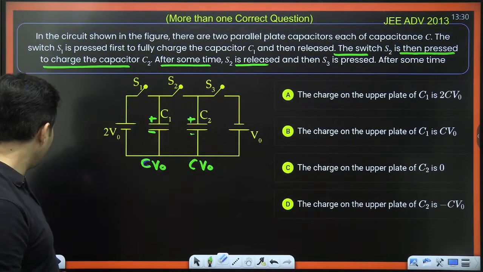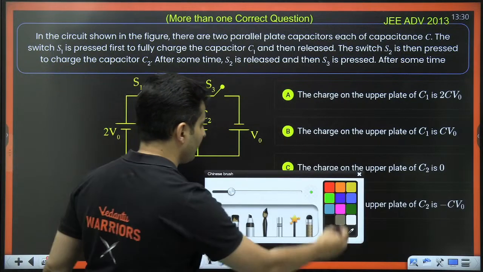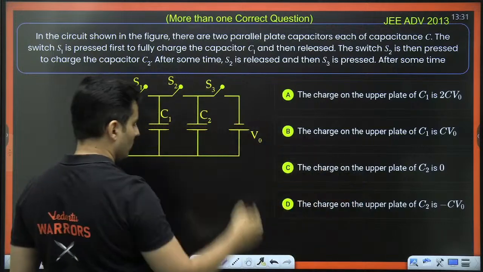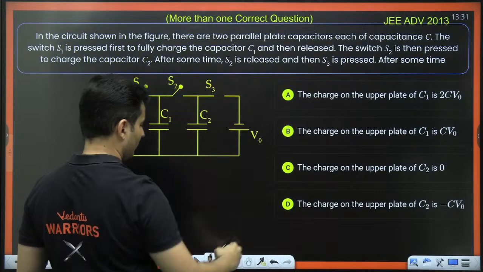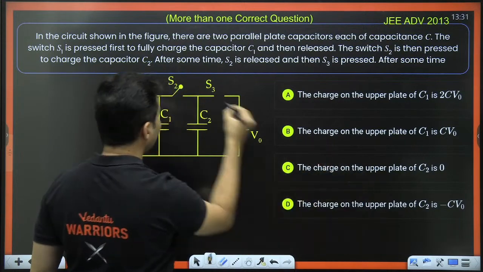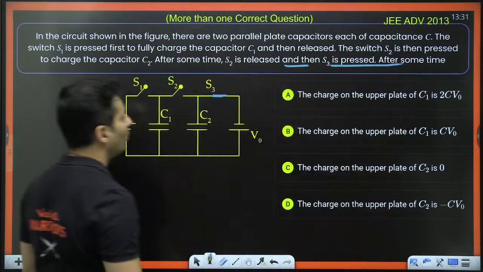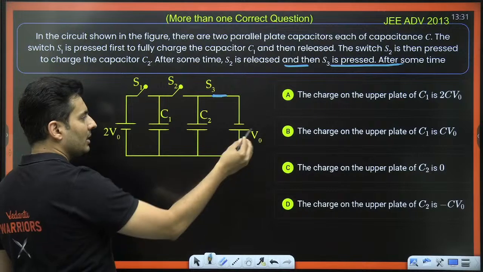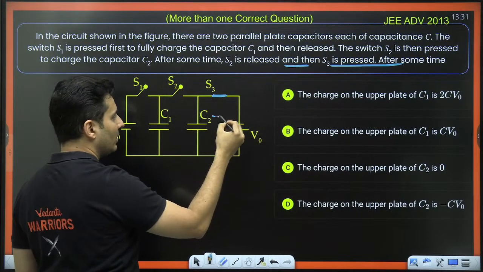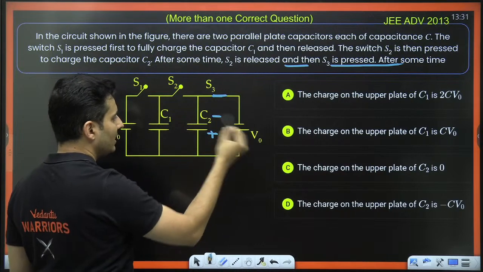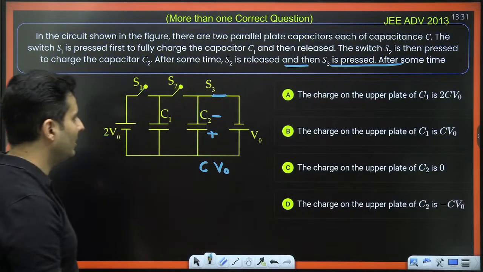Last step, S3 is closed. What will happen? Okay, let's figure that out also. When I close S3, what will happen? Think about it. This battery will only charge this capacitor. This is negative terminal, so this will become minus, this will become plus, and the charge on this will be nothing but C times V0, correct?